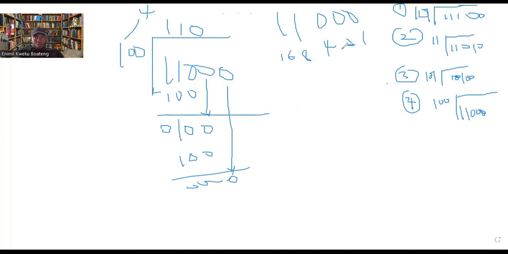2 raised to the power 0 is 1. 2 raised to the power 1 is 2. 2 raised to the power 2 is 4. 2 raised to the power 3 is 8. And 2 raised to the power 4 is 16. All right. So 1, 1. All of these things here, 0. They don't matter. But this is giving us 24. That's 16 plus 8. You add 4 to 16, get 24 here. So that's 24.